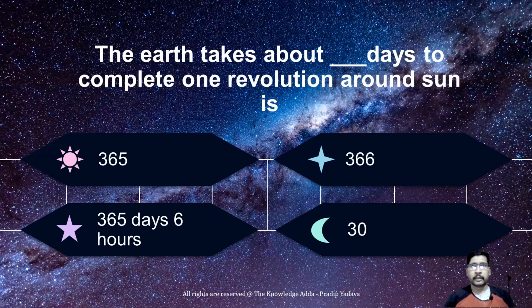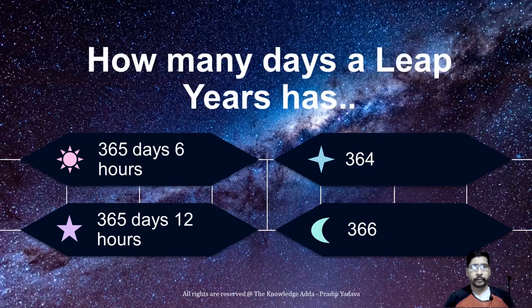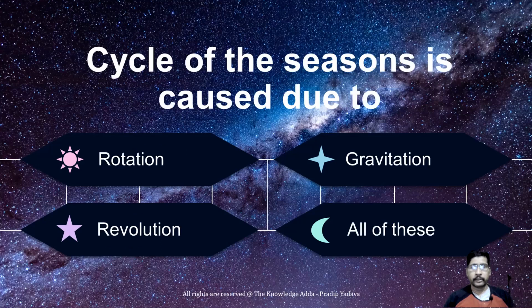The Earth takes about 365 days and 6 hours to complete one revolution around the sun. That's why every 4 years we have a leap year, which contains 366 days. Why? Because the extra 6 hours, four times, make 1 day. So a leap year occurs every 4 years. How many days does a leap year have? A leap year has 366 days.